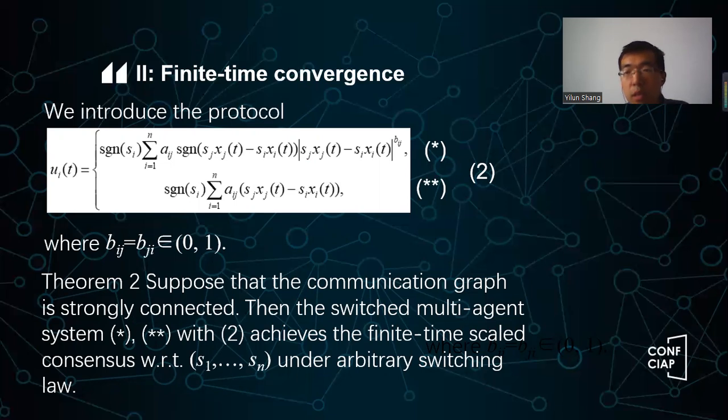So you will see all these theorems of the same flavor, okay? They can reach consensus under any switching rule. It doesn't matter how you switch the discrete system and the continuous system, you will always reach a consensus. But the key thing here is how we design the UIT, how we design the feedback input. So this is the main result.